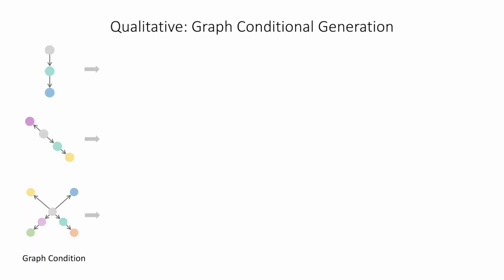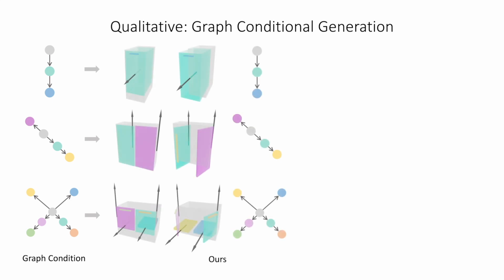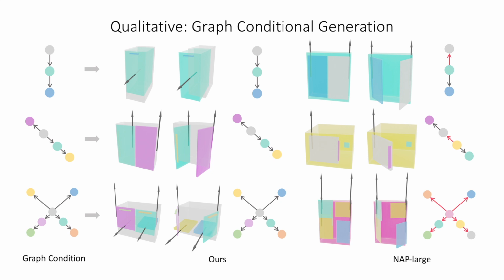Here we show qualitative examples of generated objects conditioned on graphs of varied complexity. The generated objects respect the node hierarchy with parts better matching the input graph, as denoted by the color. In comparison, prior work fails to conform to the input graph with inconsistent part assignments and flipped or disordered connections between parts, denoted using red arrows.